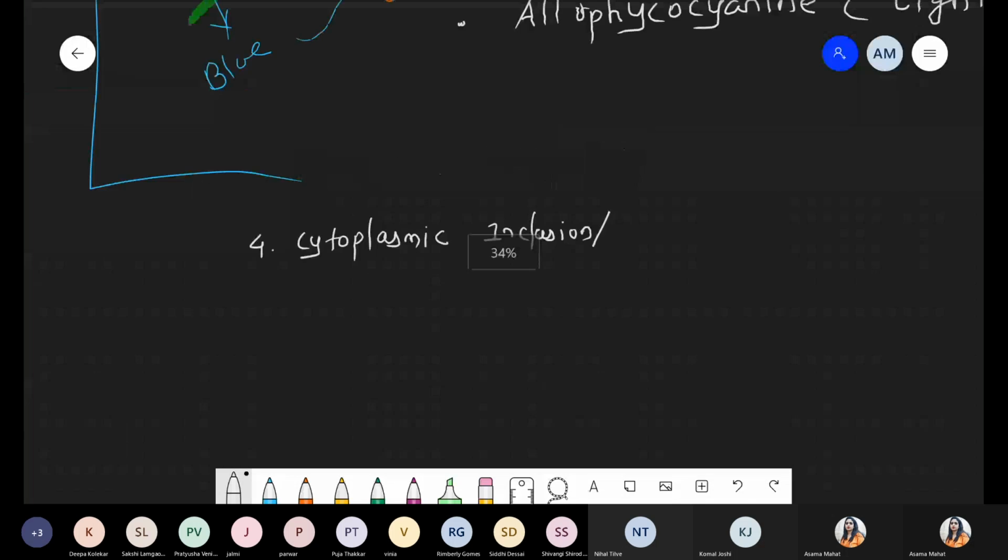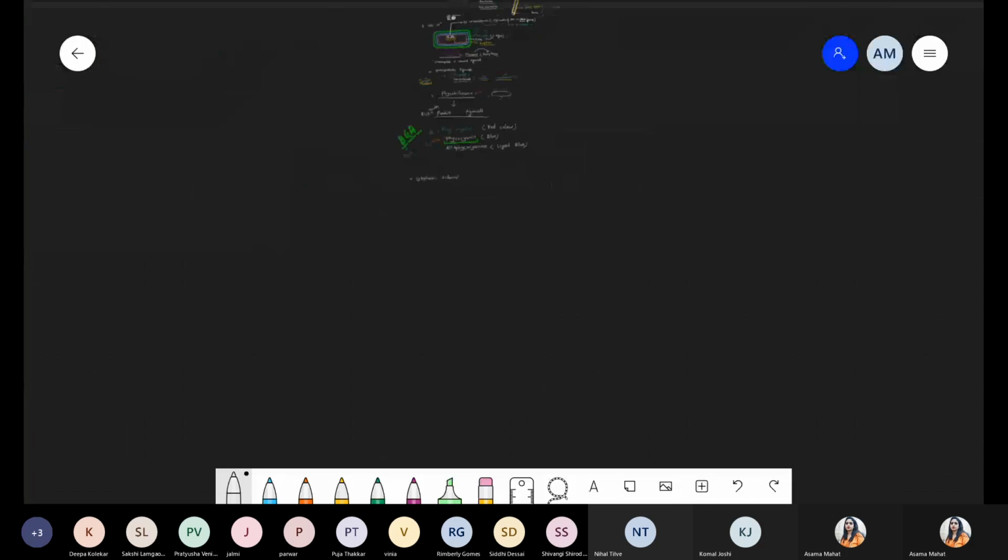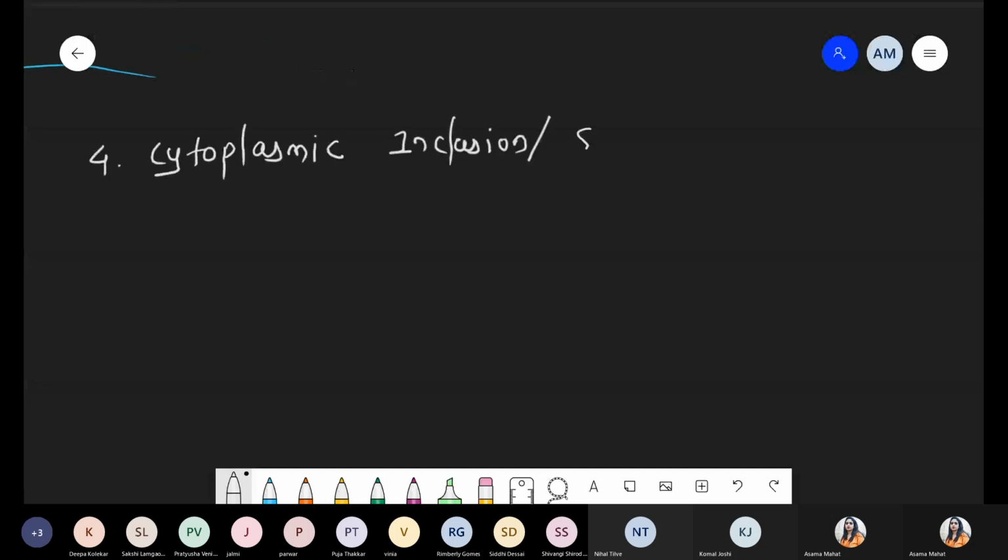Okay, chalo. So the fourth one we are talking about is cytoplasmic inclusion. These are also called storage bodies, storage structures. Already we discussed some storage bodies like volutin and glycogen, but that is related to eubacteria. We are talking about a special type of bacteria, that is cyanobacteria.